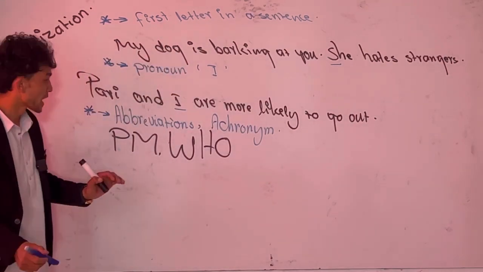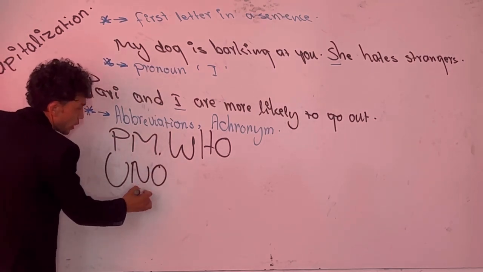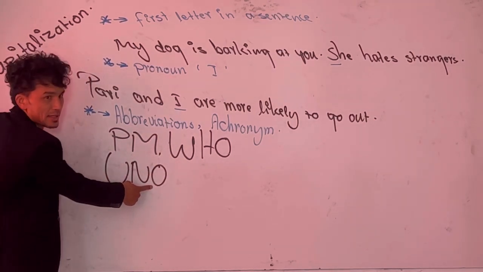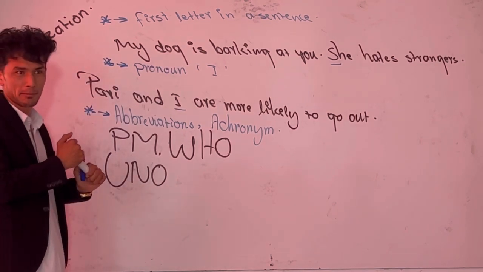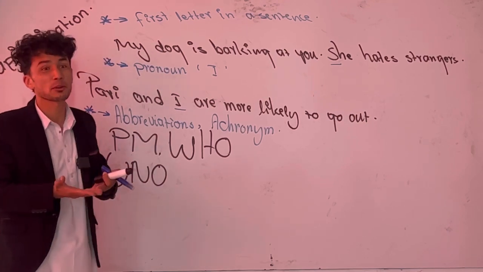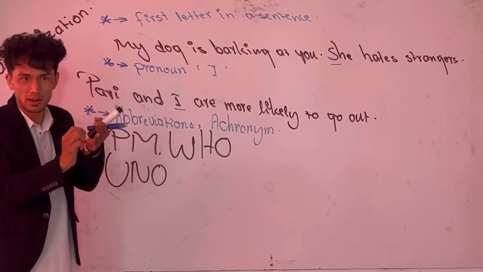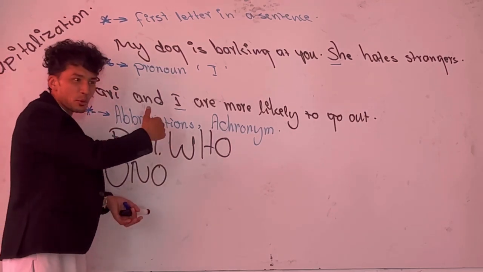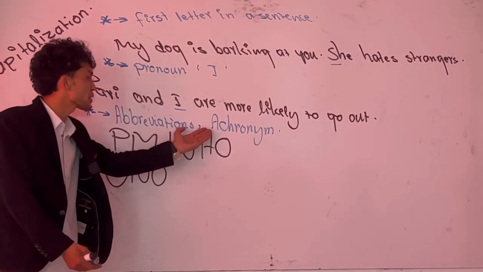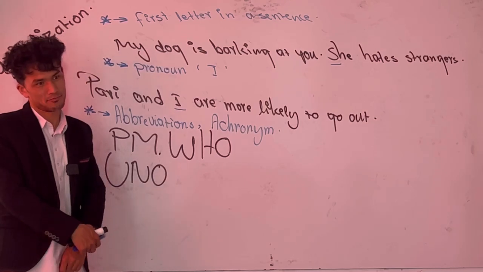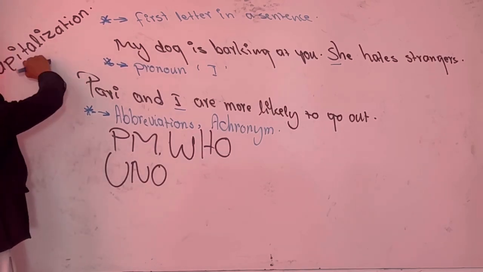That is all. For example, next one is UNO. United Nations Organization. UNO. Is this an abbreviation or an acronym? This is an abbreviation. This is not an acronym. UNICEF. Have you ever heard of UNICEF? UNESCO? So UNICEF, UNESCO. Acronym or abbreviation? Acronym. Problem solved. Abbreviations and acronyms are capitalized. Guys, understood? That's all. And it was the third tip of capitalization.